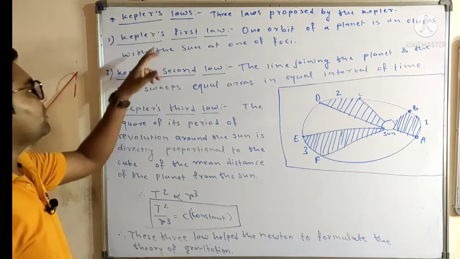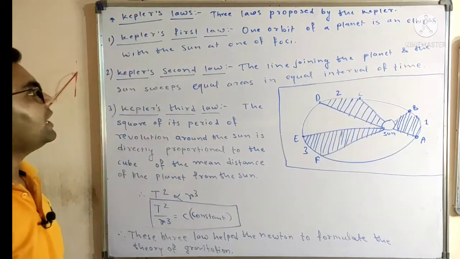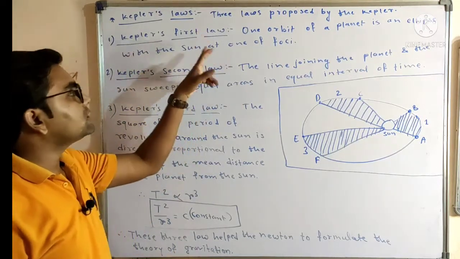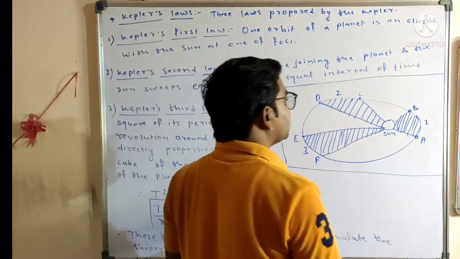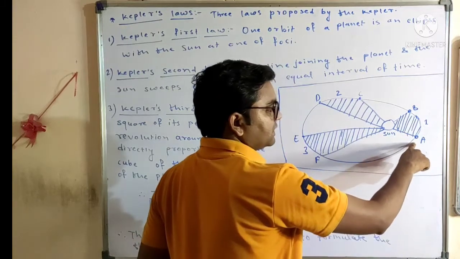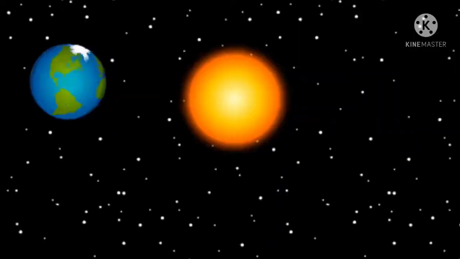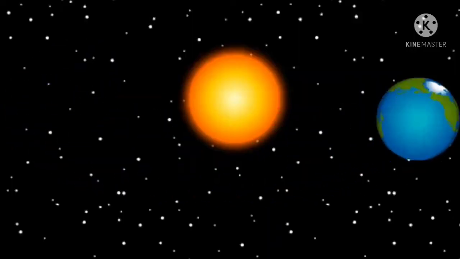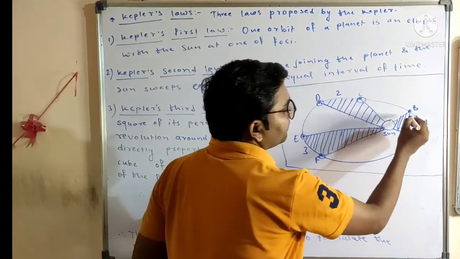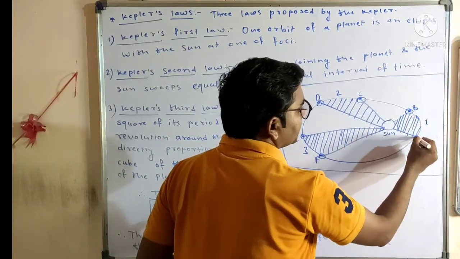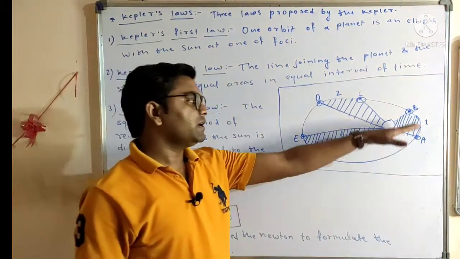So let's begin with Kepler's first law, friends. The orbit of a planet is an ellipse with the sun at one of the foci. Kepler's first law actually states that, if you see these dots A, B, C, D, E, F, this will be the position of the earth when it is revolving around the sun. These positions denote the different displacements by the earth.